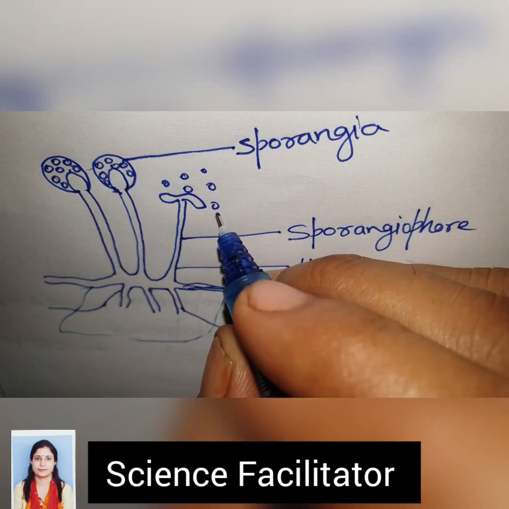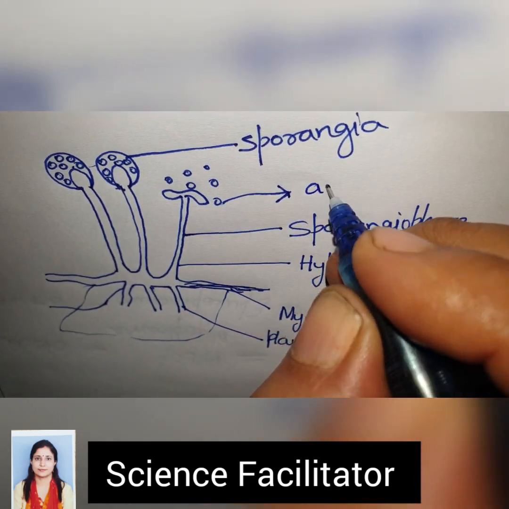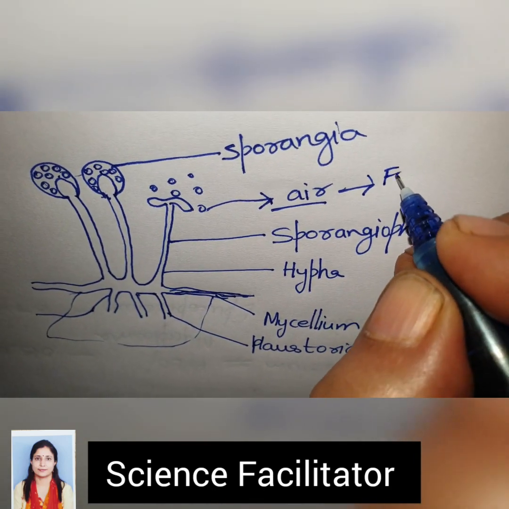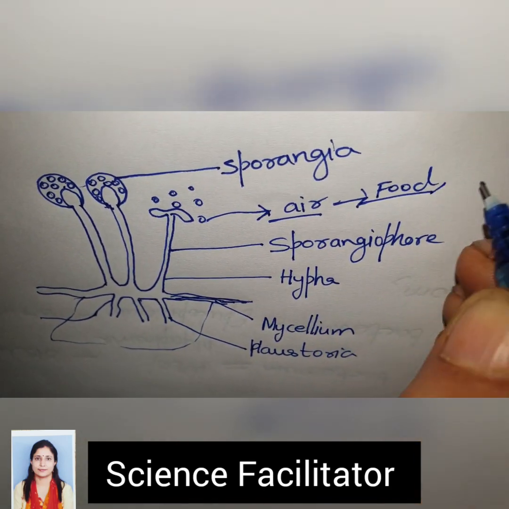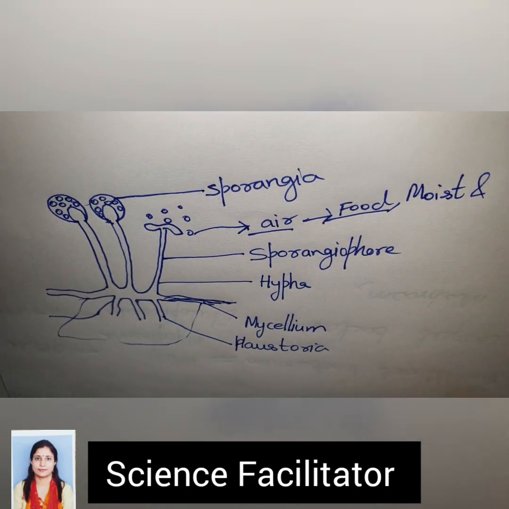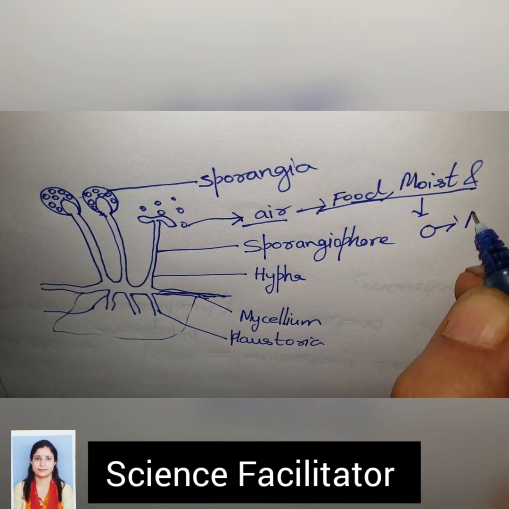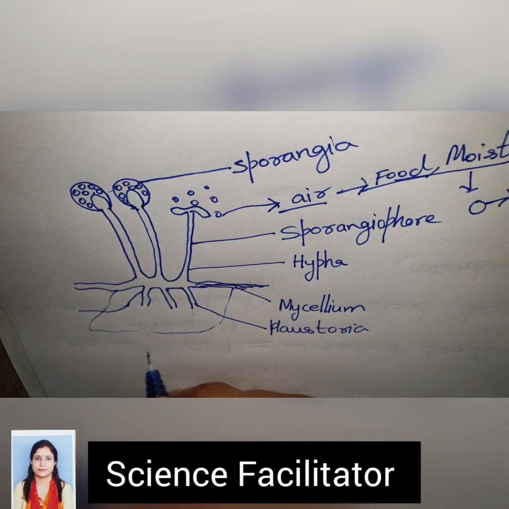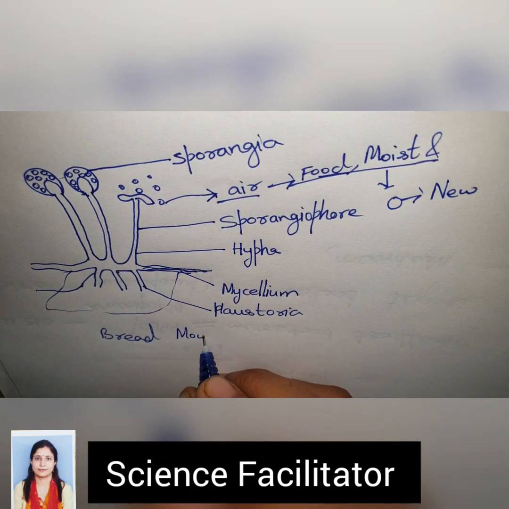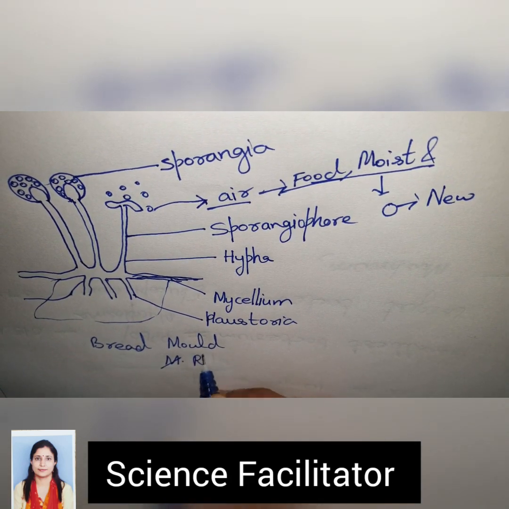And these spores are still present in our surrounding air. Wherever they get the food like the bread or get the moist condition, then these spores germinate and grow into new fungi. This is example of bread mold. Its scientific name is Mucor or Rhizopus.